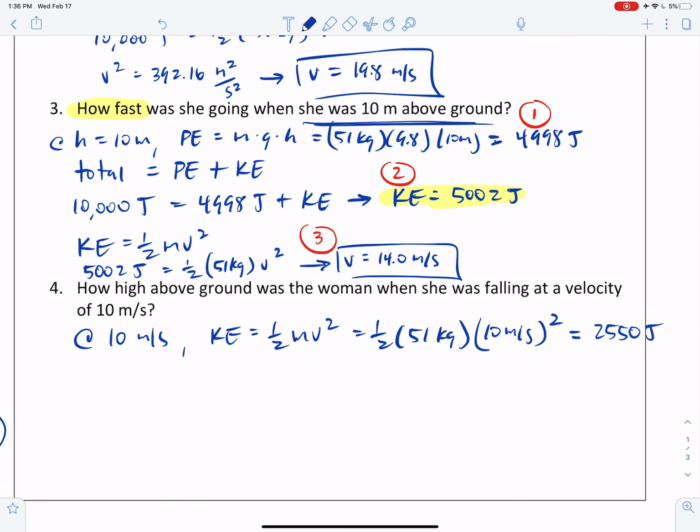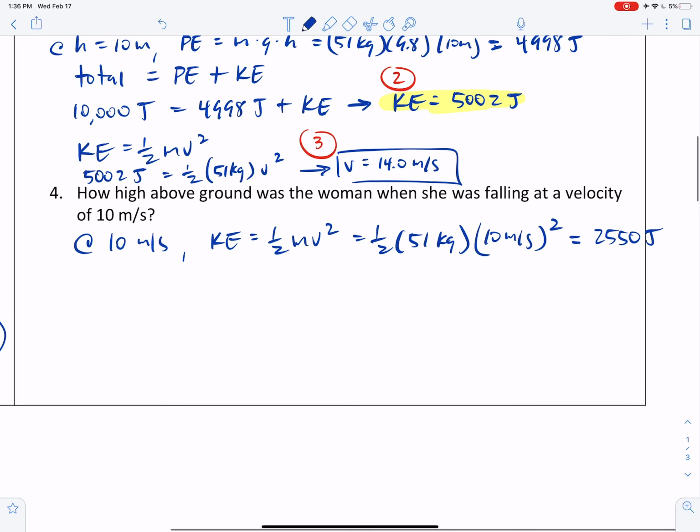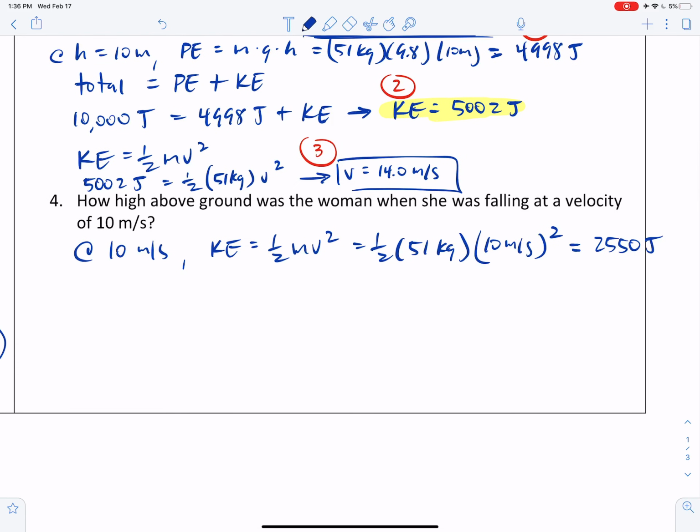So similar to number 3, I'm going to figure out now how much her other form of energy is based on the fact that the total is 10,000. So I can actually take this same idea from above and bring it down here. Okay, the total is still kinetic plus potential, or potential plus kinetic.